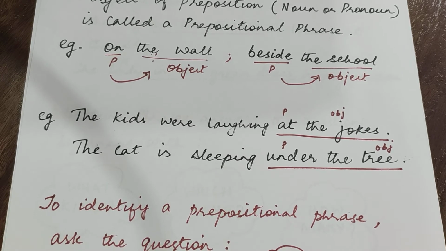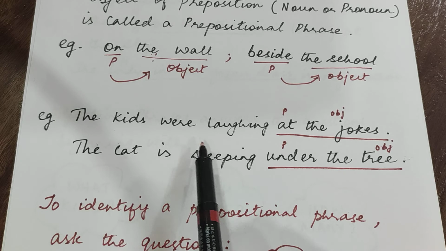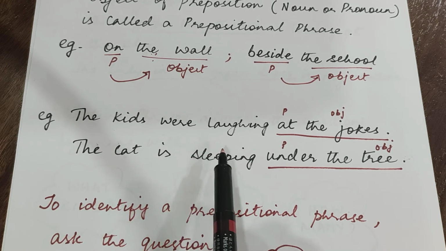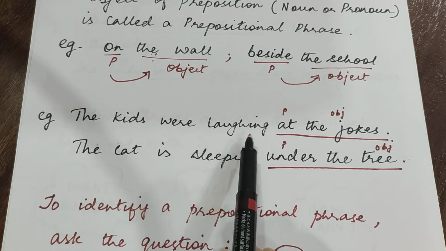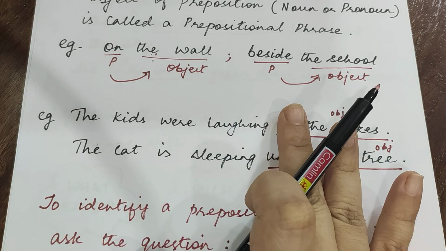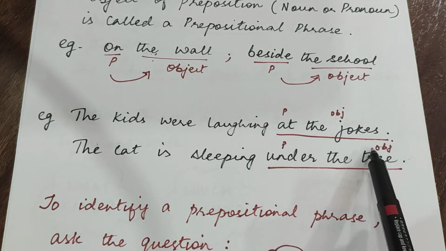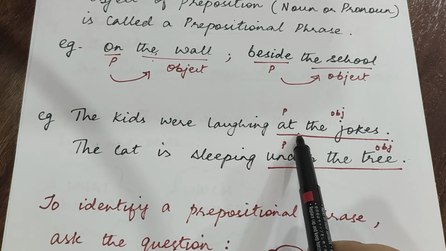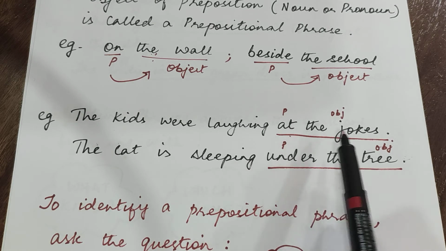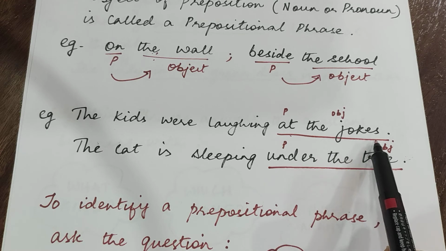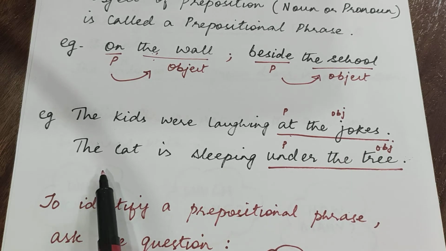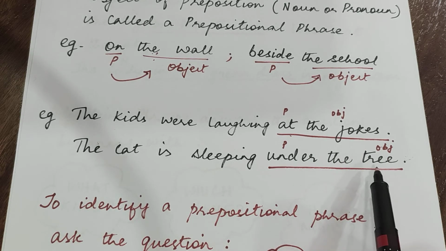The kids were laughing at the jokes. Over here, how do you identify the phrase? The phrase does not have the subject or the verb. So "the kids were laughing", we can rule this out. This is not the phrase. At the jokes, over here, the preposition is at. Object of the preposition is the jokes. The cat is sleeping under the tree.